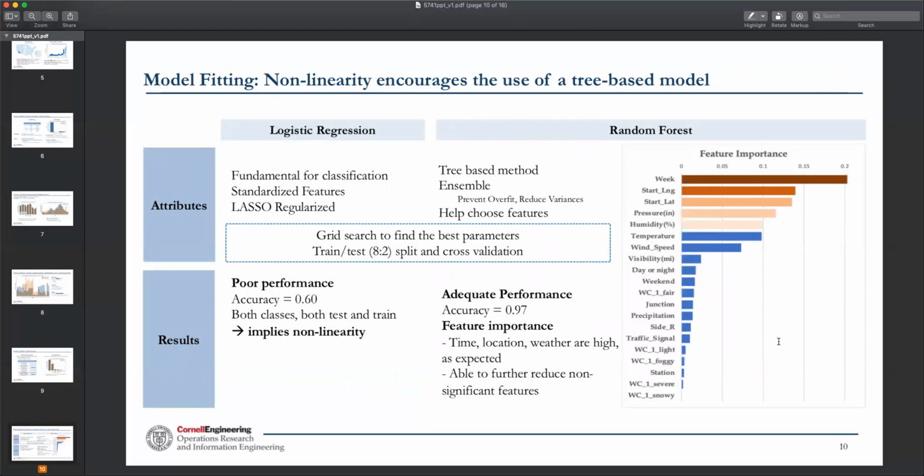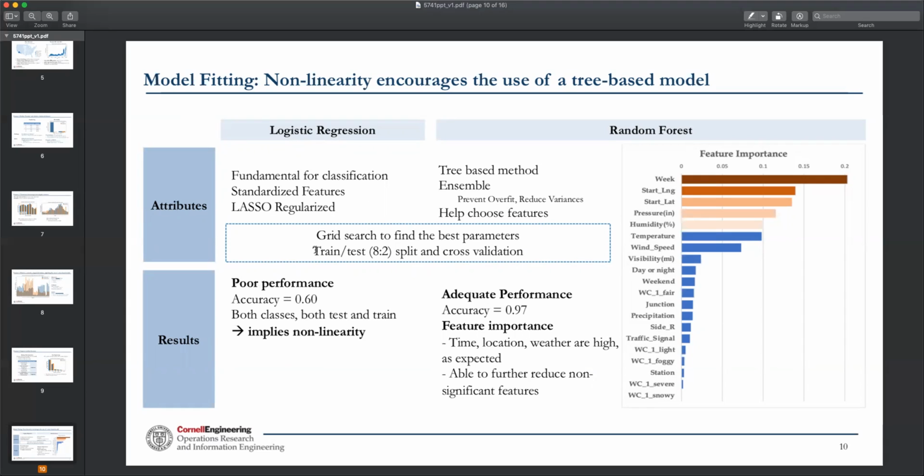All right, so now that we've come down to 20 features, we will fit 4 models. The first one that we use is a logistic regression model. This is because it is the most classic one for a binary classification problem like this. We've standardized the features, used lasso regularization, used a grid search to find the best hyperparameters, and used cross-validation to avoid overfitting. However, logistic regression still gives us a poor performance, only about 60% accuracy in both classes.